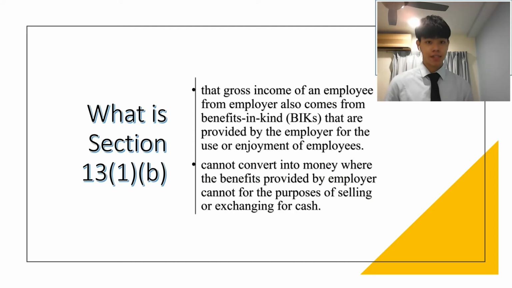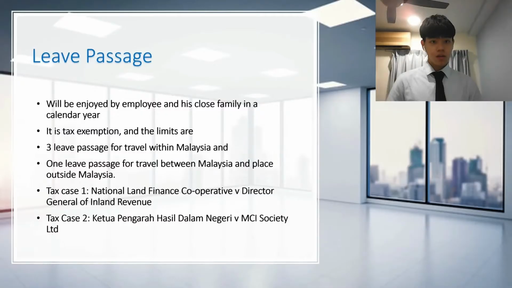And now I'm going to present about Section 31B. So basically, what is Section 31B? Section 31B is the gross income of an employee from employers, which also comes from benefits in kind that are provided by the employer for the use or enjoyment of employees. And benefits in kind are not convertible into cash or money. However, there are some exemptions such as medical, childcare benefits, leave passage, and benefits for the purposes of performing his employment duty. The leave passage is enjoyed by an employee and his close family in a calendar year.